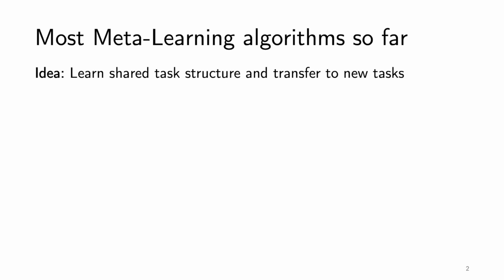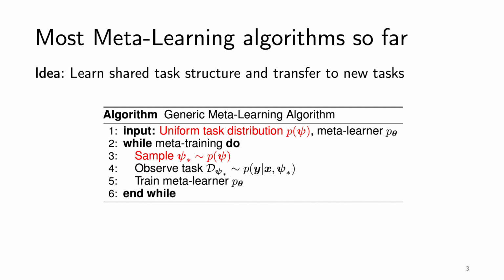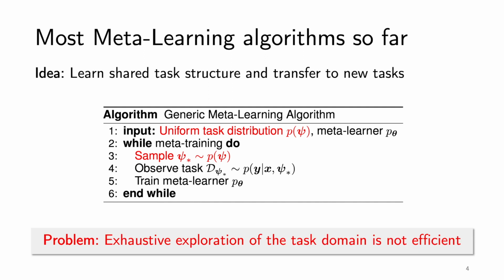The idea of meta-learning is to learn a shared structure across related tasks. During training, most algorithms select tasks randomly, and we argue that this exhaustive exploration of the task domain is not